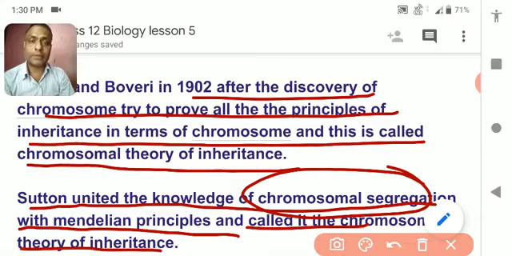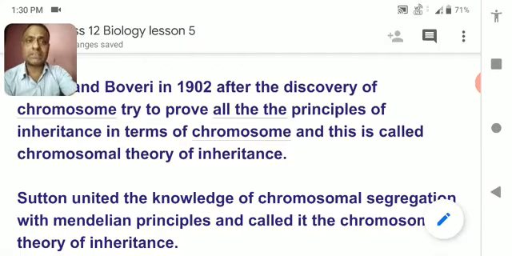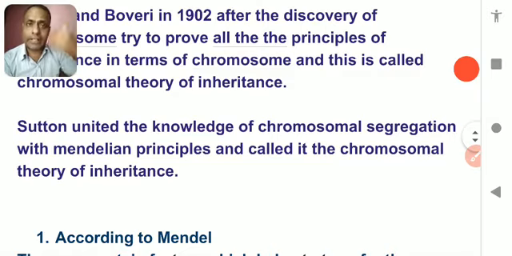They told that the chromosome is the carrier of the genes or the factors, and all the principles that depend on the inheritance of the factor are the same as the inheritance of chromosomes. So the chromosomes are responsible for the inheritance of all characters because they bear the factors in the form of genes. I think you understand.